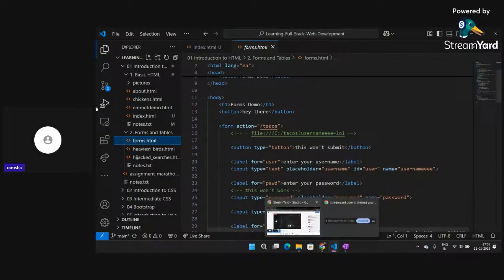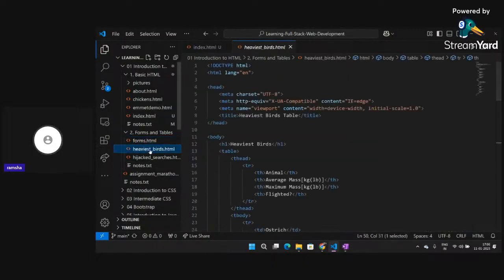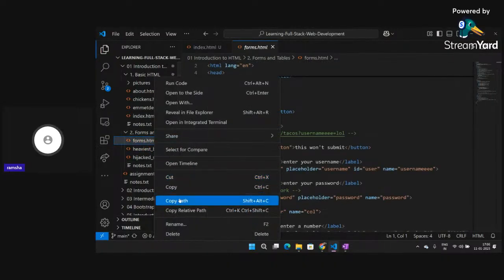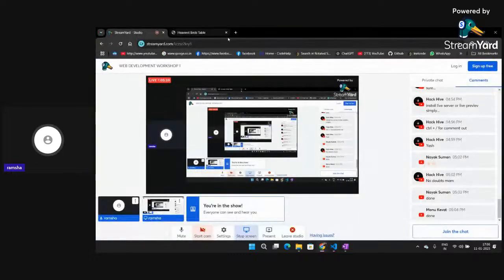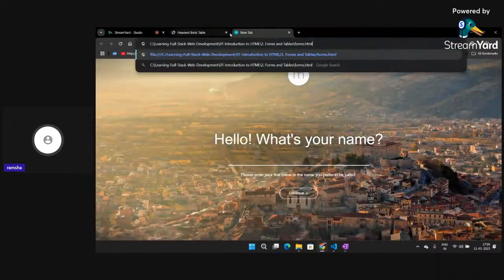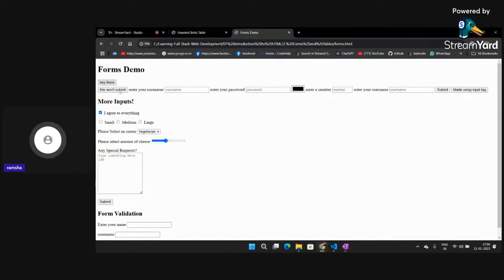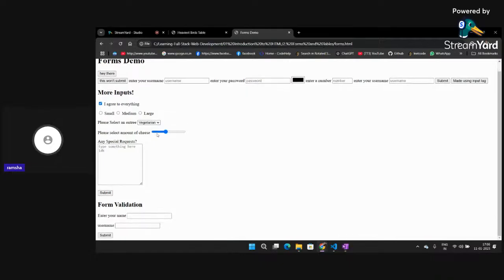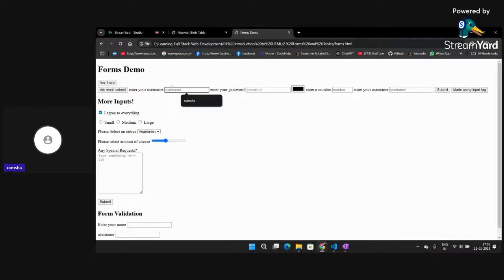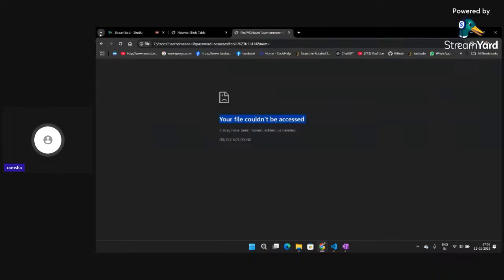Okay. So let me show you one example of forms. If I just open this particular file, let me just paste this here. So you can see I have created one form where I can add anything, right? I can add some value here, I can add some value here. I can select a color from here, I can select a number from here, I can enter a username, and I can click on submit, right?